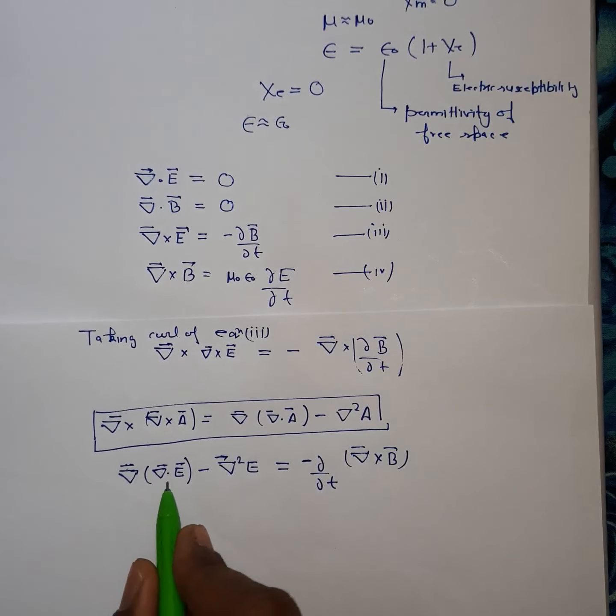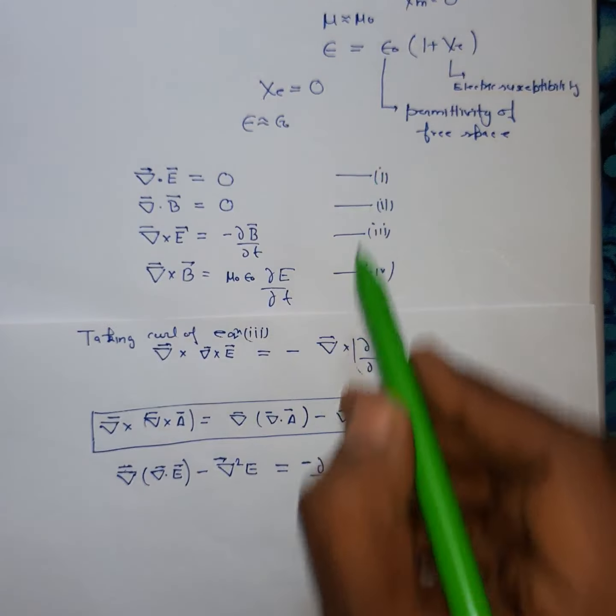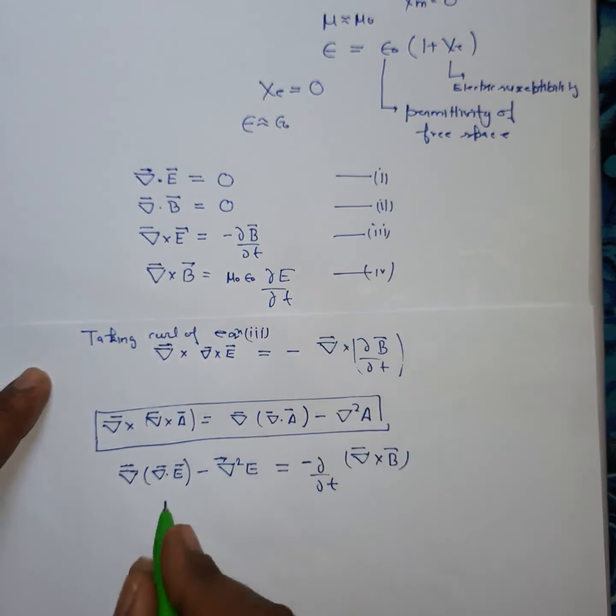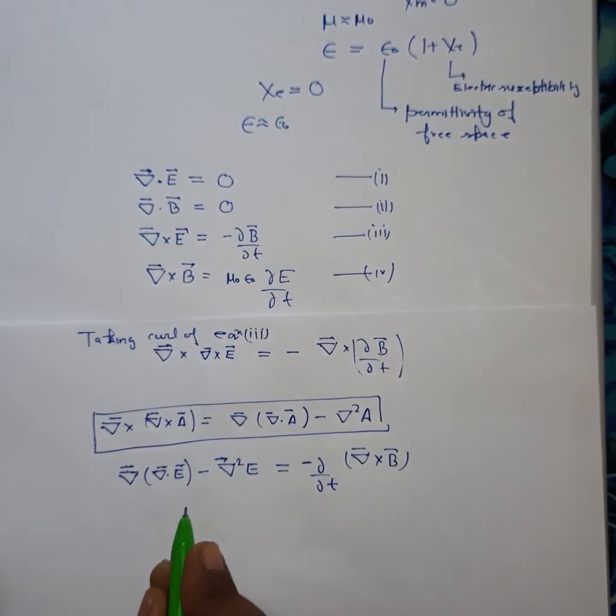Now from equation number 1, we know that divergence of E is equal to 0.